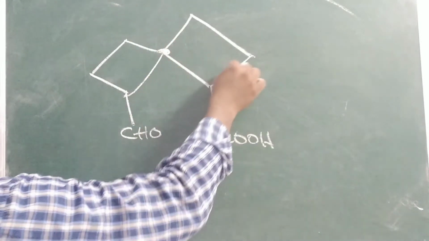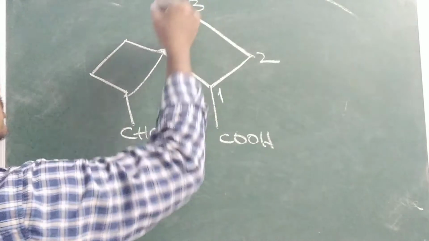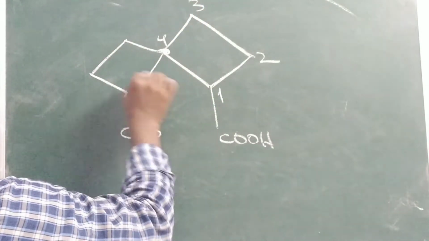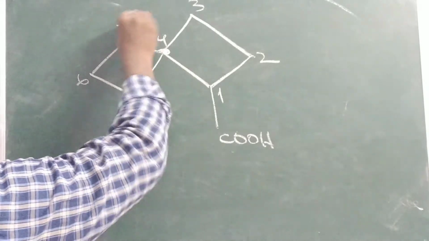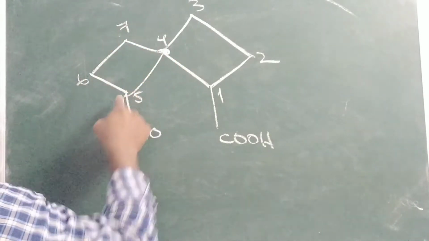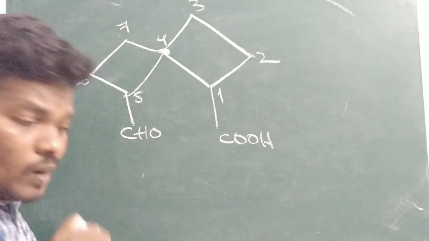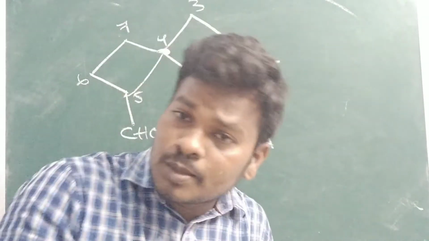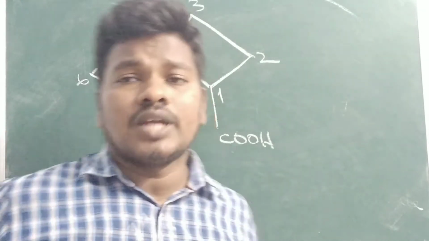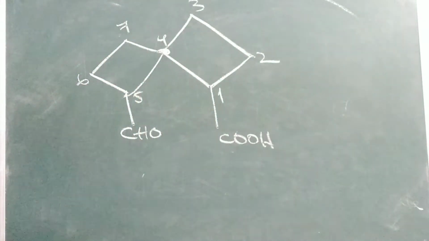Both the rings are same, no? 1 2 3 4, 5 6 7. Why have I come here? Otherwise if you go 5 6 7, it should get the highest number. But whatever the branches, whatever the substituent, whatever the functional group is there, it should get the least number. So now give the name.